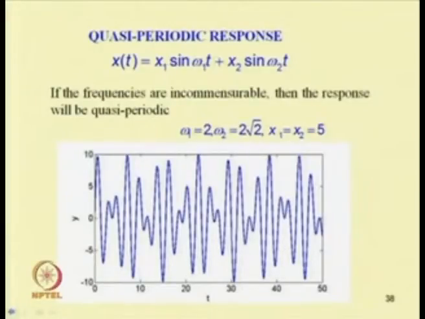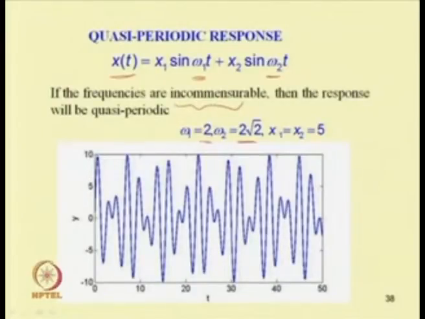In case of a quasi-periodic response, let the solution x(t) be x1 sin(omega1 t) plus x2 sin(omega2 t). If these frequencies omega1 and omega2 are incommensurable, that means the ratio omega2 by omega1 is an irrational number. For example, if you take omega1 equal to 2 and omega2 equal to root 2, then this ratio is root 2, so we can say that these frequencies are incommensurable.